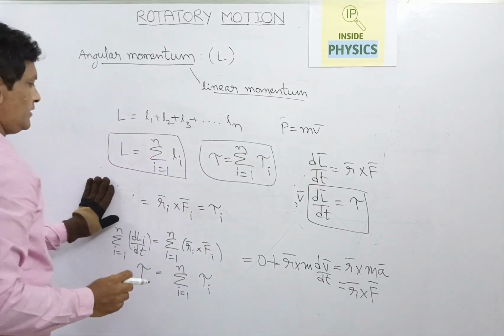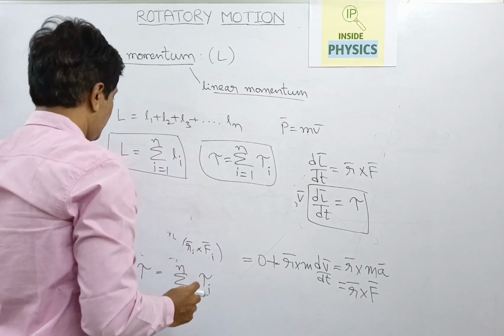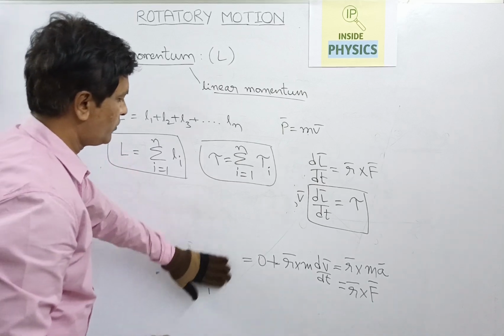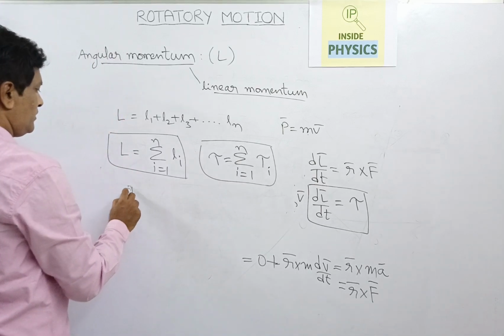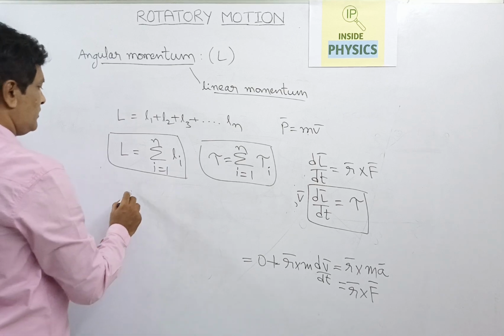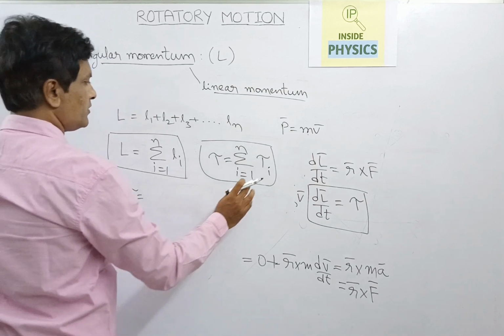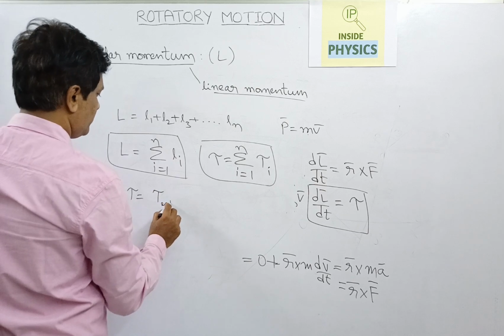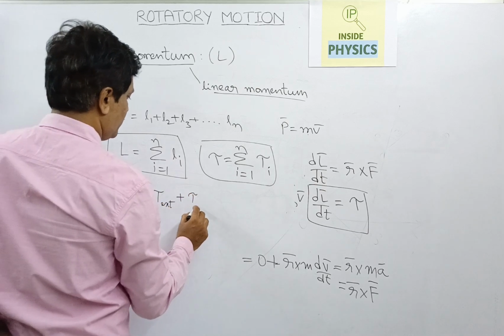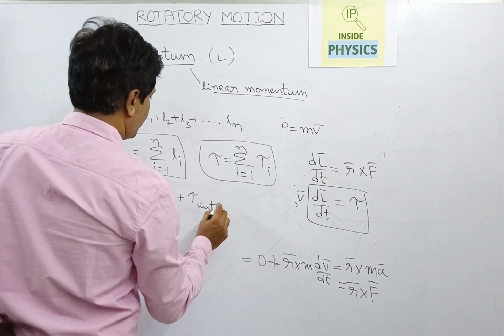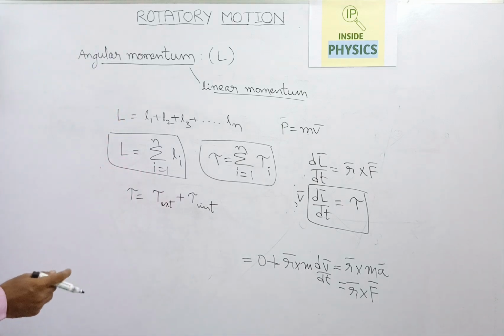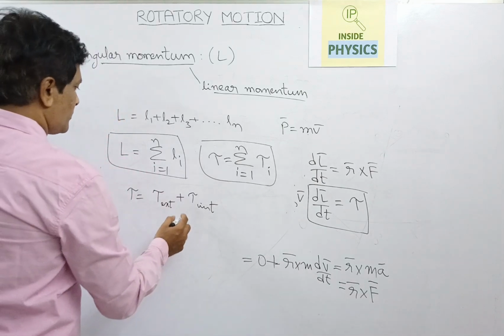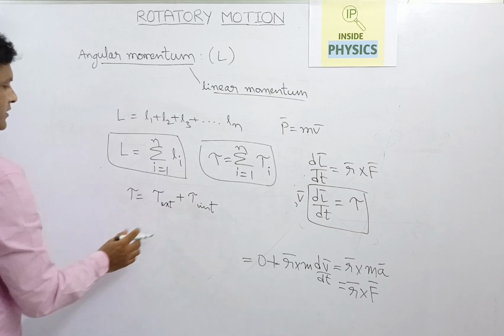Here there is one more consideration. What does the total torque include? It includes torque external plus torque internal, because it is a system of particles, not a single particle.